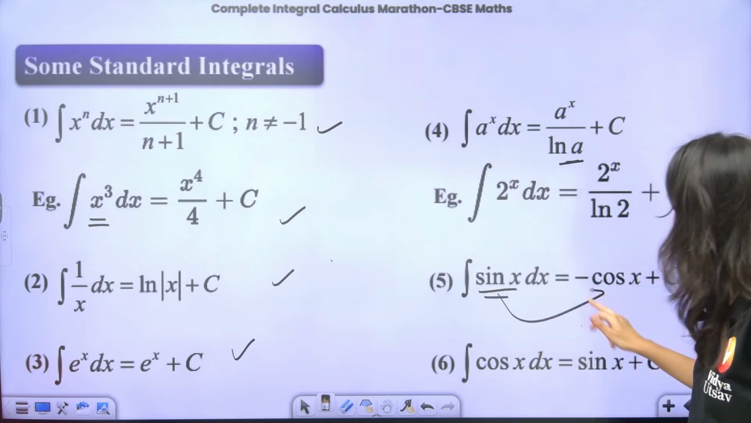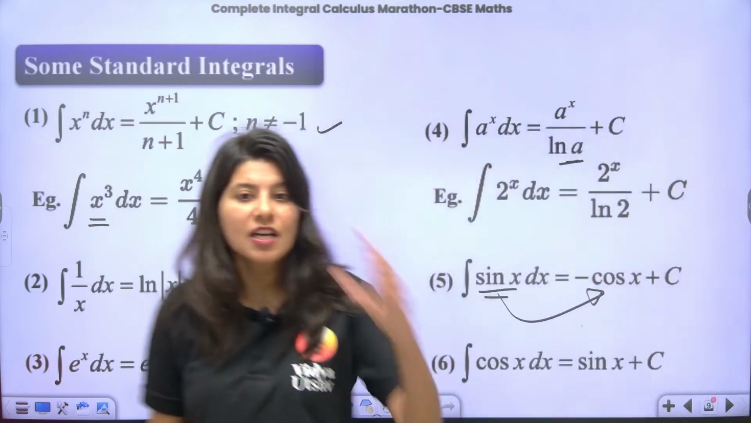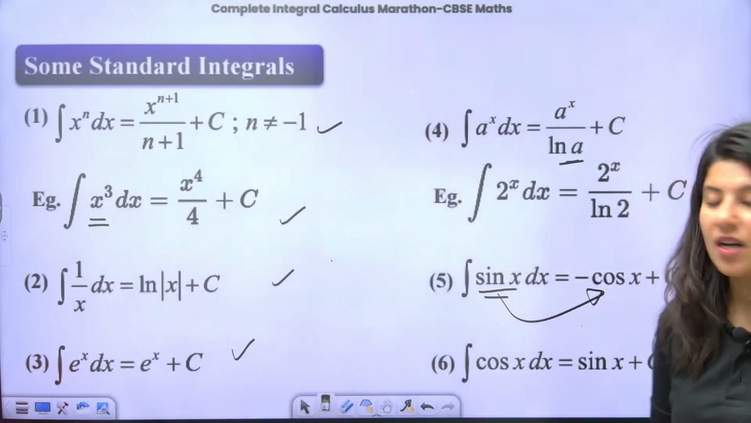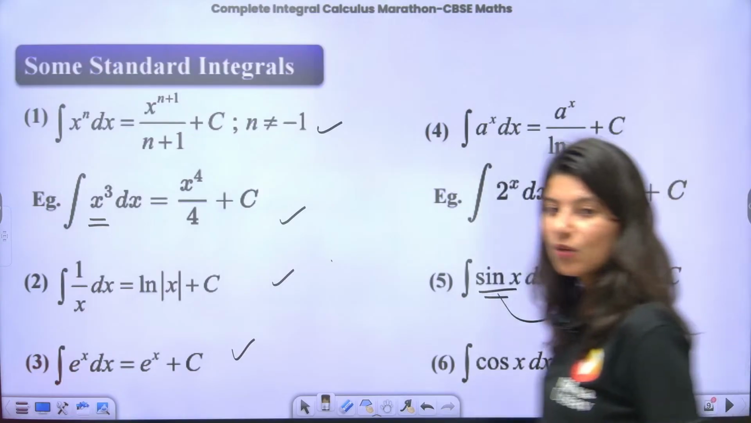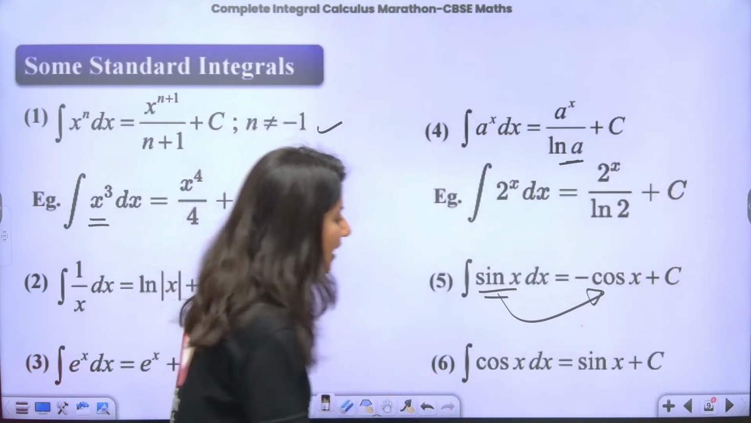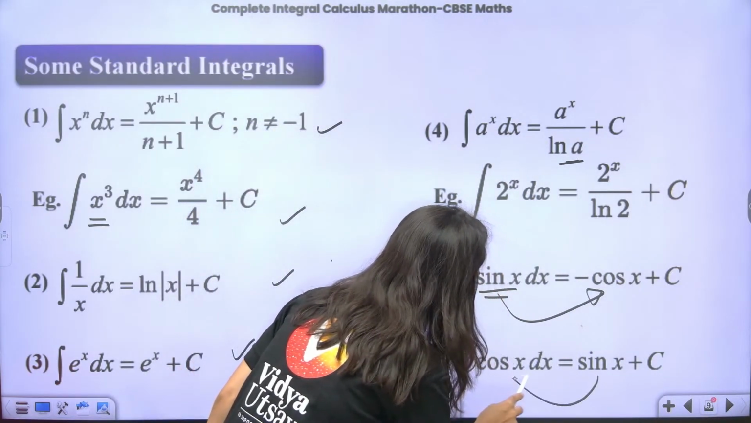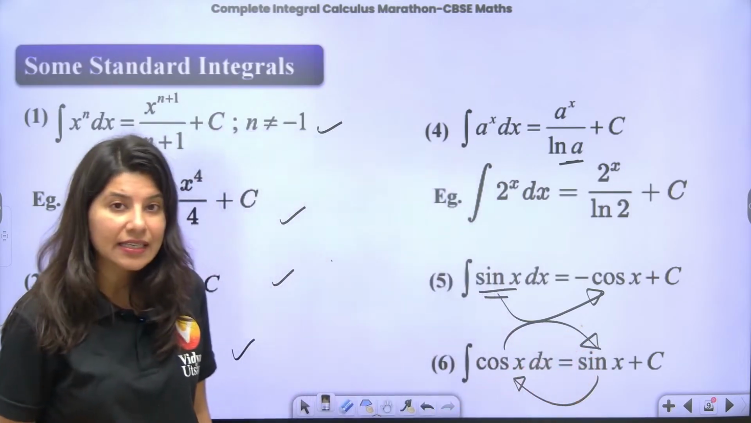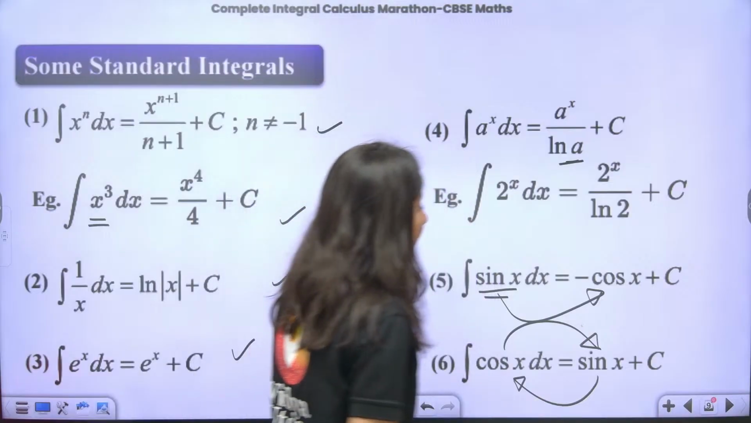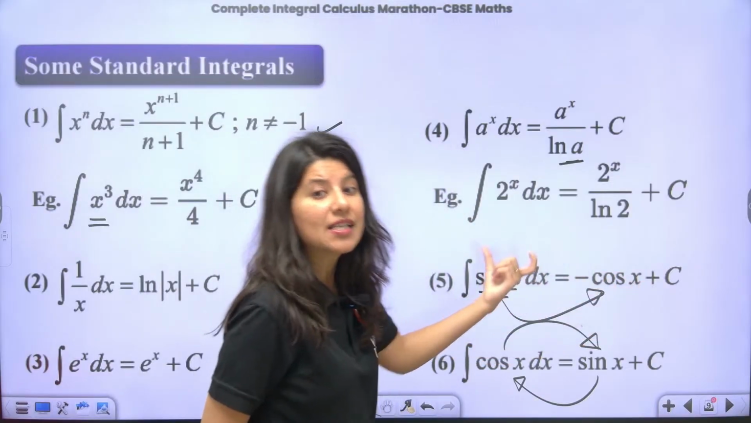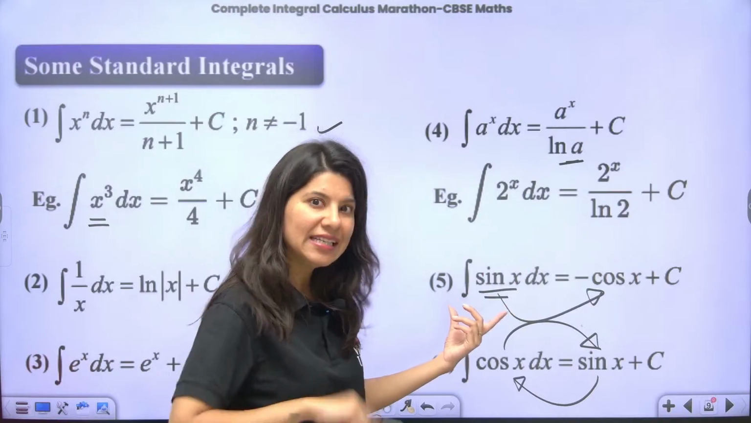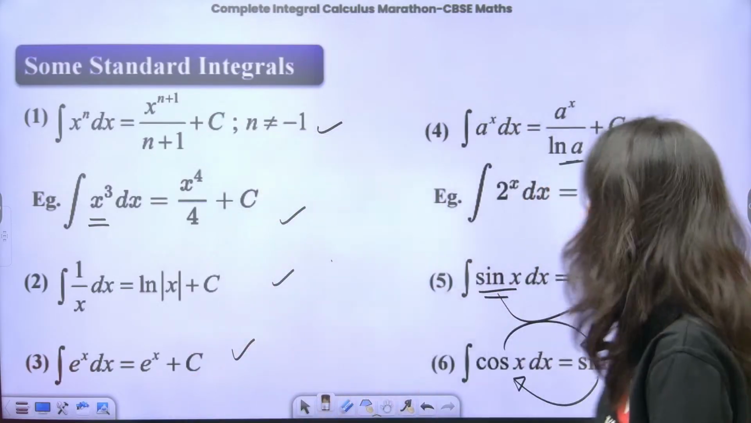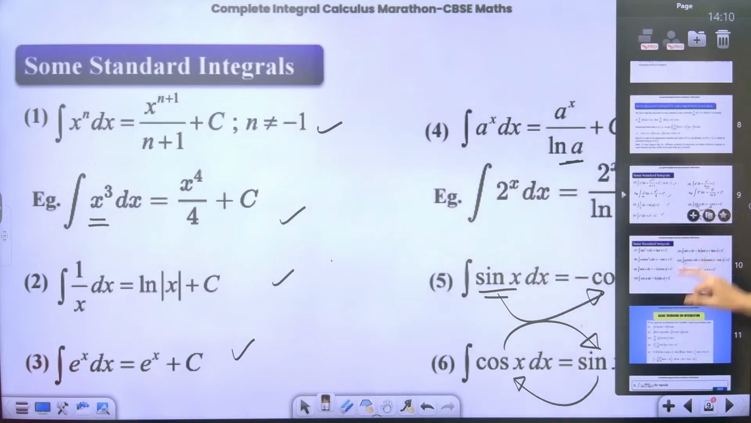Integration of sine x is negative cos x. Now understand here, so many students get confused that, ma'am, what is happening over here? Because see, you know that derivative of sine x is cos x. So that is why integration of cos x is sine x. And you also know that derivative of cos x is minus sine x. That is why integration of sine x is minus cos x. So just understand that both are reverse process of each other, okay?